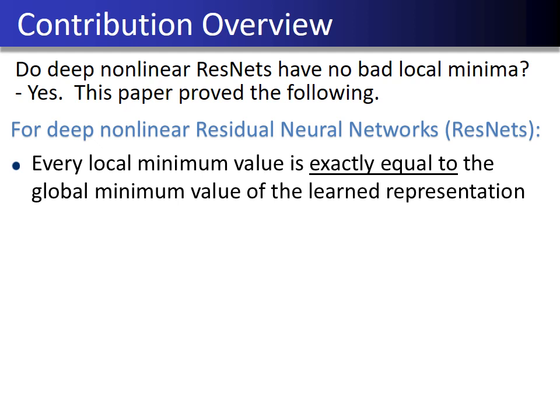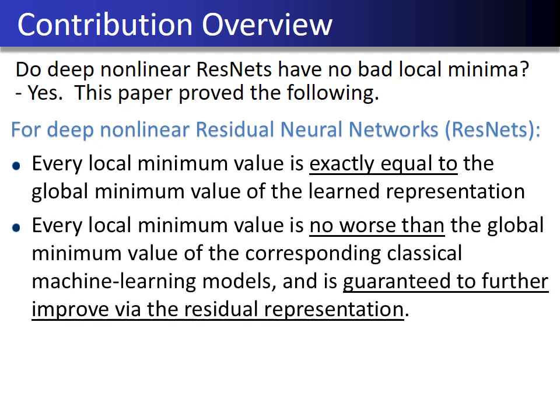More concretely, this paper proved the following statements for deep nonlinear residual neural networks, or ResNets. First, every local minimum value is exactly equal to the global minimum value of the learned representation. In other words, at every local minimum, a ResNet model is globally optimal with the learned representations. Every local minimum value is no worse than the global minimum value of the corresponding classical machine learning models and is guaranteed to further improve via the residual representation. Therefore, there is no arbitrarily poor local minimum for ResNets.